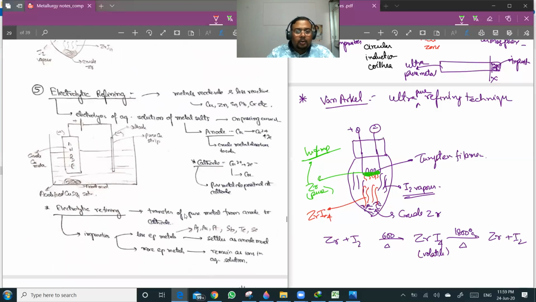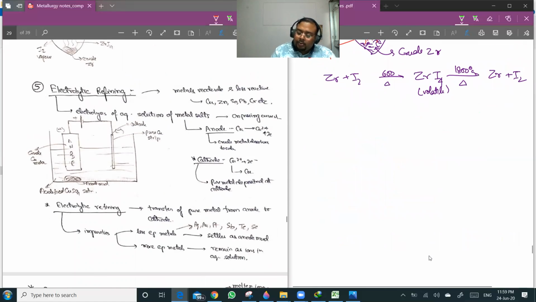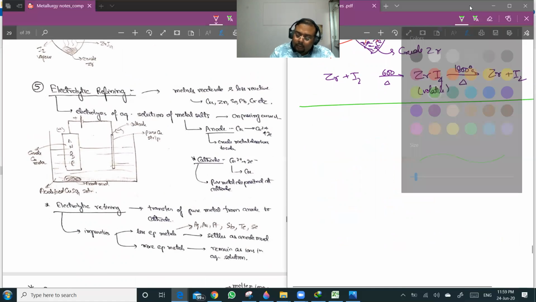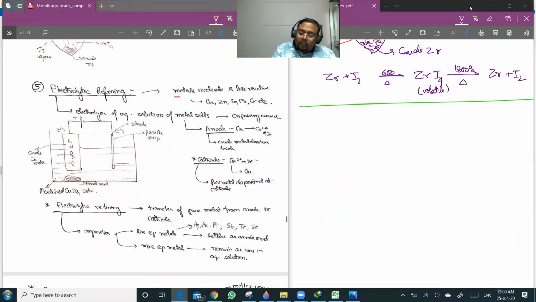Next is electrolytic refining. So this is the last topic which we are going to discuss today. Now we have already discussed electrolytic refining in detail. But again, electrolytic refining is used for metals which are moderately or less reactive, like copper, zinc, tin, lead, chromium, Fe, etc. For this, we do electrolysis of an aqueous solution of metal salts. What we do is take the crude metal at the anode, and we take a pure strip of metal at the cathode.